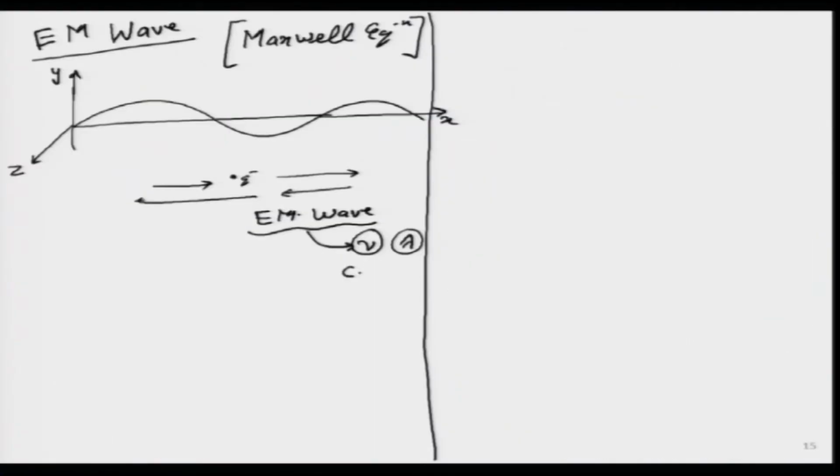And the frequency with which this oscillation takes place determines the frequency or the wavelength of that particular electromagnetic wave. If it oscillates very fast, then the frequency is high. If it oscillates slowly, then the frequency is low. But if it is traveling in vacuum, it will only have one velocity, which is c naught. So, this c naught is independent of frequency and wavelength, it only depends on the medium.